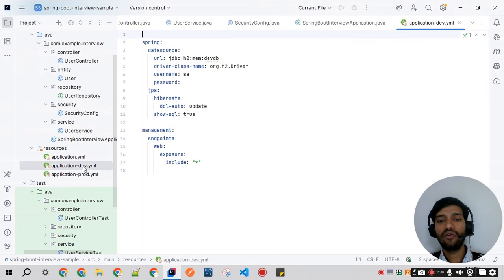So instead of the application properties file, we'll make the changes and pass this property during the deployment, depending upon whether it is the QA properties, the dev properties, or the production properties.